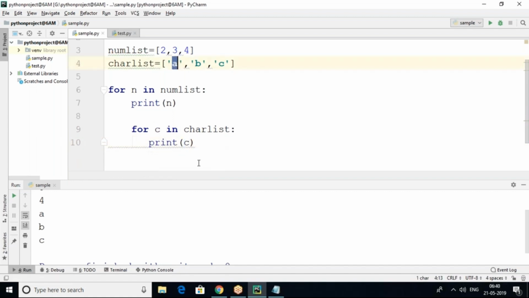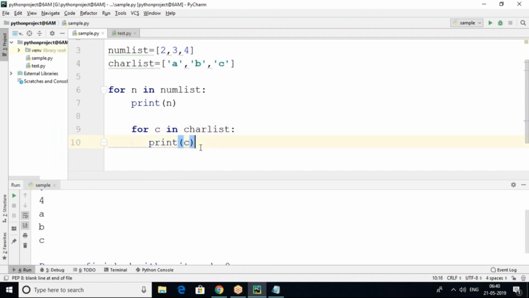So after outer loop element 2 is printed, inner loop element A is printed, but there are still two more elements inside the inner loop, the character list. Again, the next iteration will happen, B, C. After completion of ABC, the outer loop will start with the next iteration, that is 3.